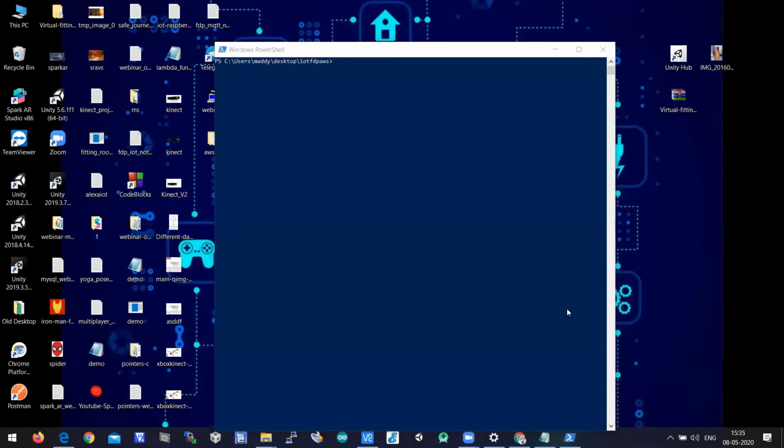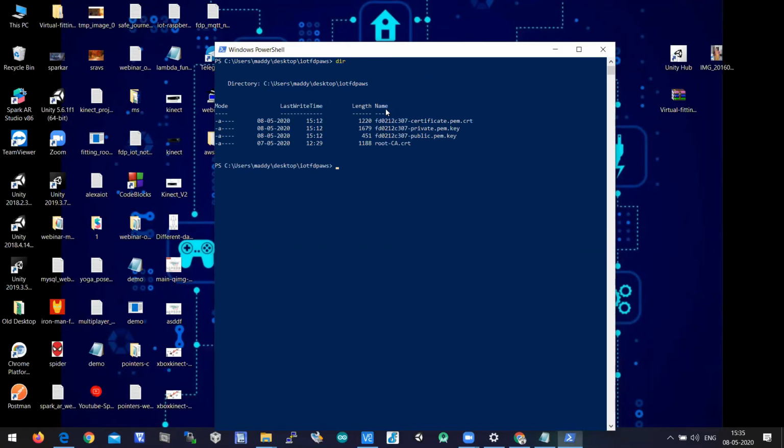So you need to access the folder which is created on the desktop. I have created a folder called IoT FDP AWS, so you need to enter the commands cd space desktop and cd space IoT FDP AWS. Here, when you type dir and press enter, you can see the certificates which we have stored: one is the root certificate, one is the certificate of the thing, one is the private key, and one is the public key. These are the set of files stored in that folder to access our AWS IoT Core. So here let us write a program.